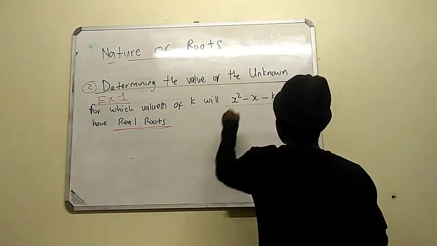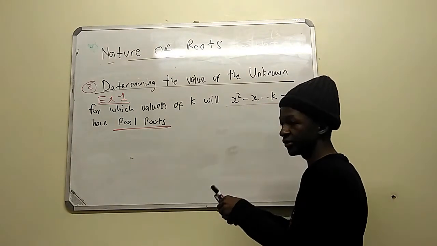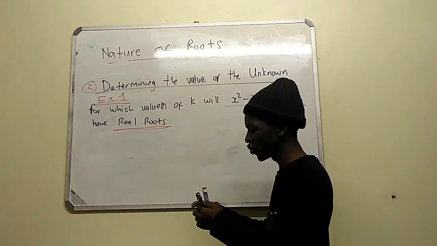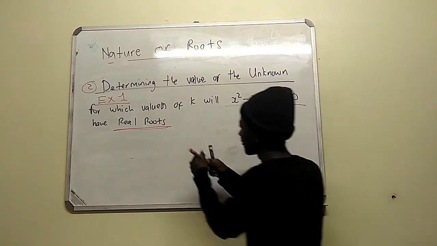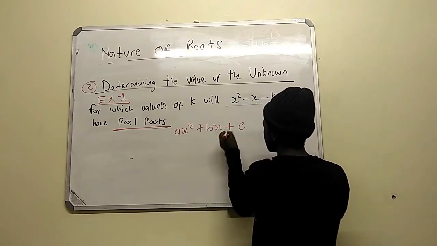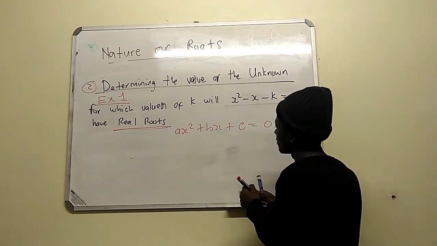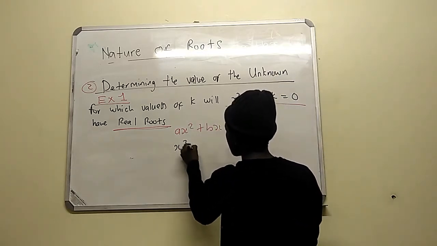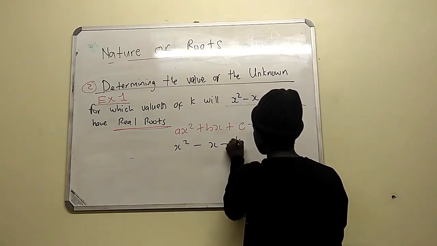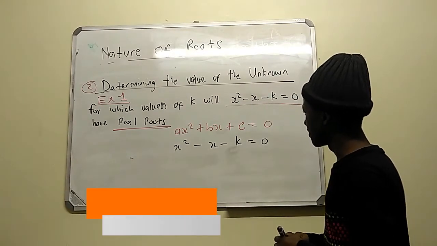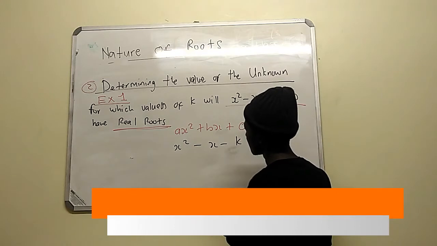So now we are given the equation. Basically, always make sure that this equation is in the form ax squared plus bx plus c equals 0. So this equation is x squared minus x minus k equals 0.